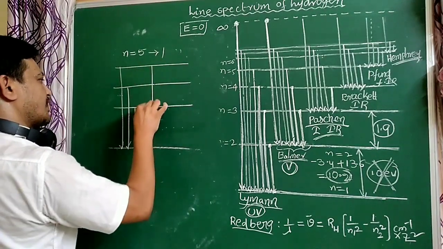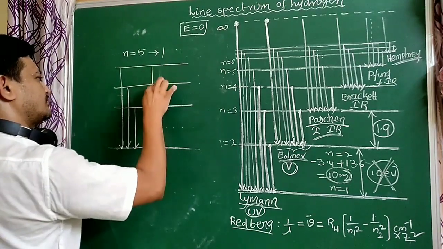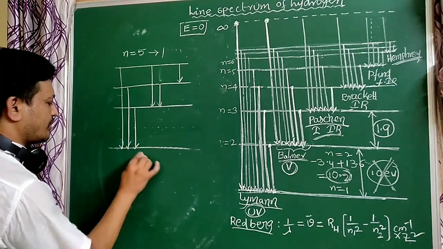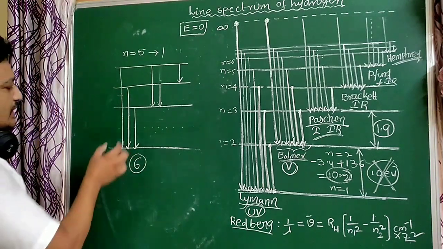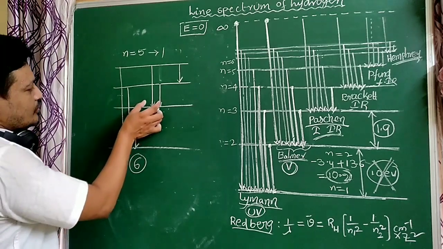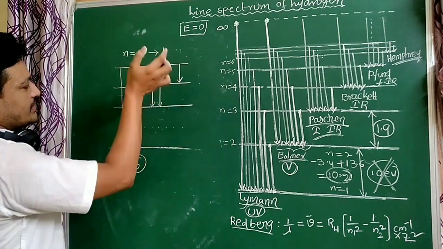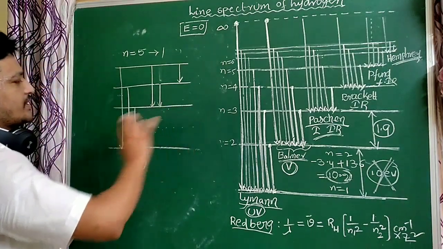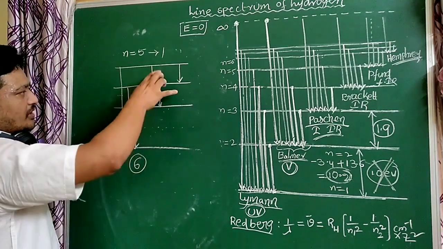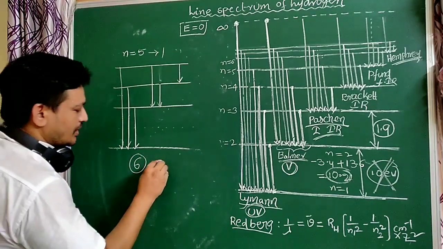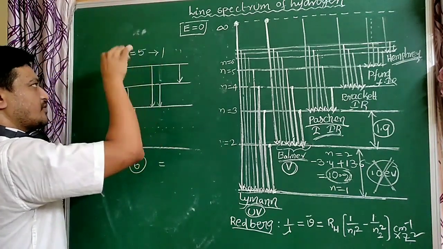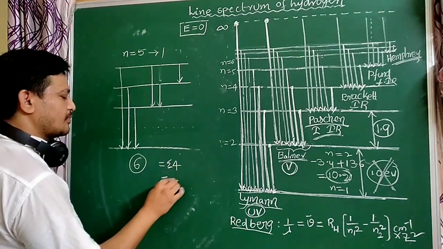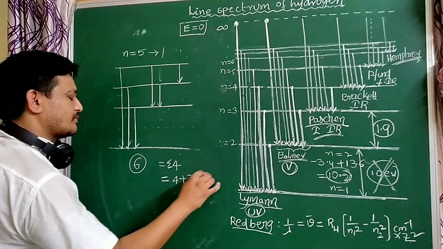So how many spectral lines are formed? Now only 6 are formed. So only 3 Lyman series, only 2 Paschen series, only 1 Brackett series. Which orbit is absent here? The second orbit is absent. How do we find it without drawing this graph? We already know the formula, sigma n2 minus n1, that is sigma 4. So we have to calculate 4 plus 3 plus 2 plus 1.